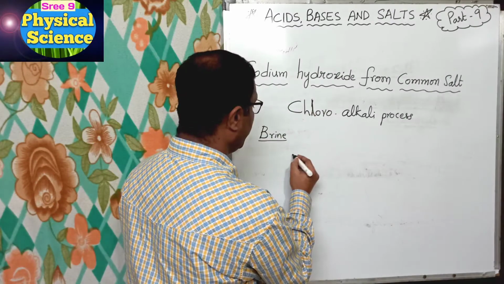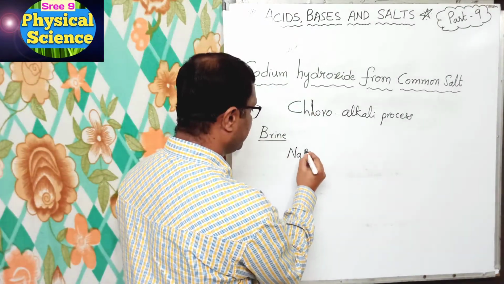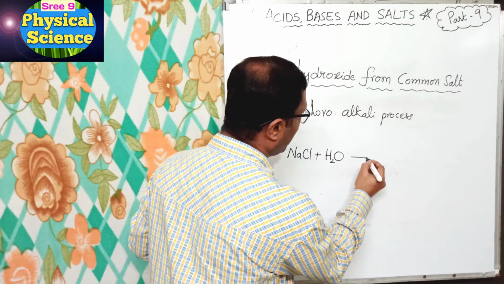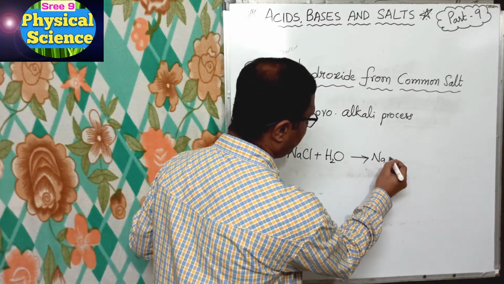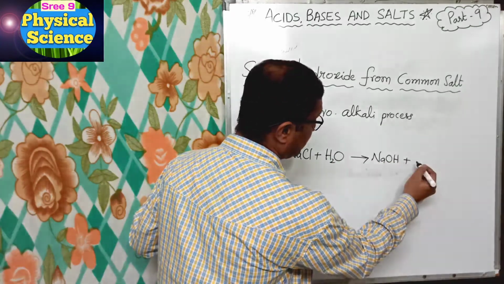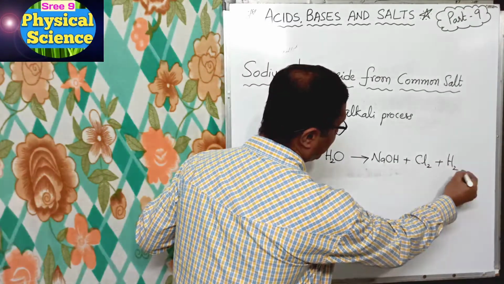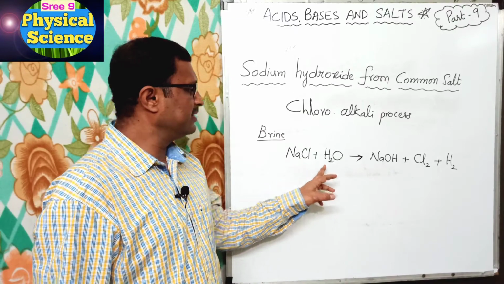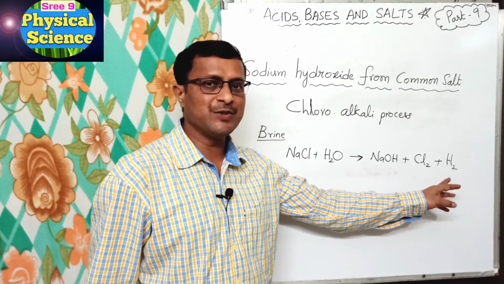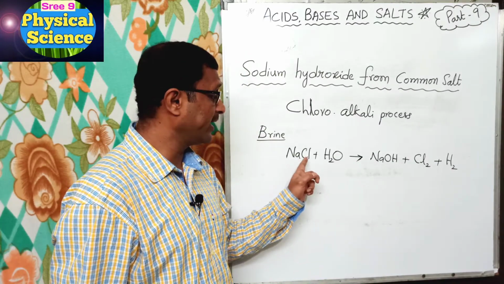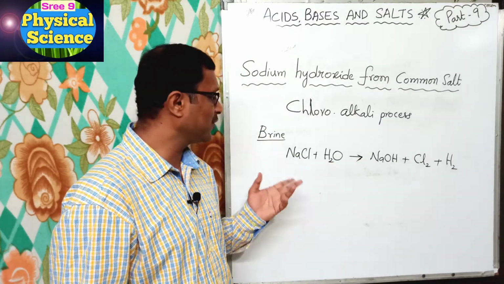Here, sodium chloride, aqueous solution means dissolved in water, to form sodium hydroxide plus chlorine and plus hydrogen also forms. Okay. So this is the chemical equation which shows the formation of sodium hydroxide, chlorine and hydrogen from the sodium chloride or aqueous solution of salt, which is called brine.